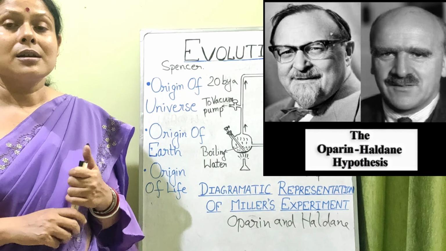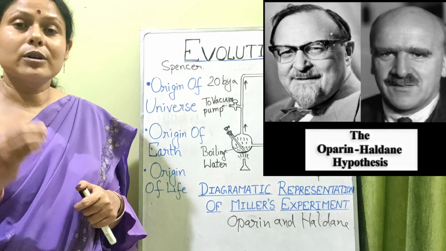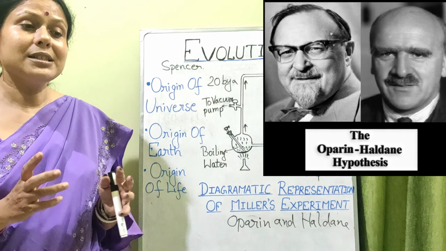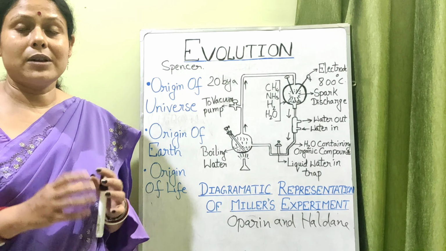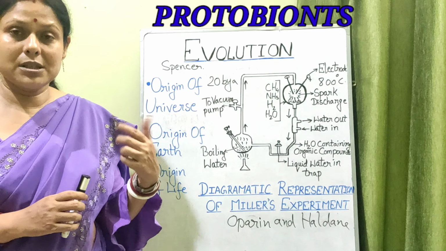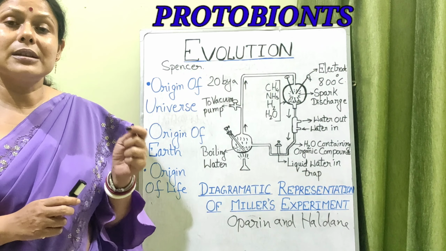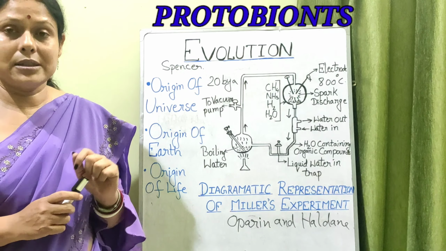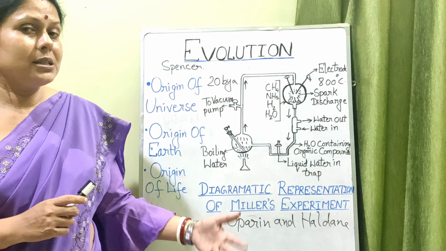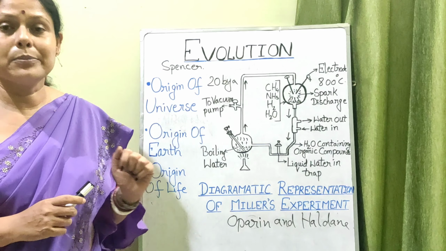So that maybe resulted in the formation of organic molecules like proteins and nucleic acids, which might have resulted in the primitive form of life, which they named protobionts. Pro means beginning, that is primitive, and bionts means having life in them. So protobionts was their concept, using the early primitive gases under anoxygenic conditions, high temperature, thundering, lightning and volcanic eruptions. They proposed it, but they did not have any evidence to prove their hypothesis.